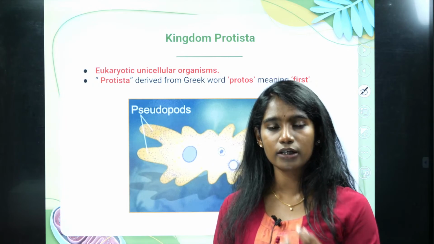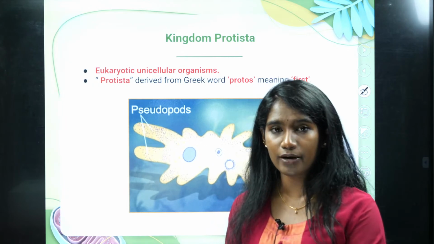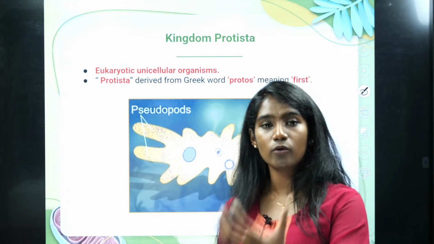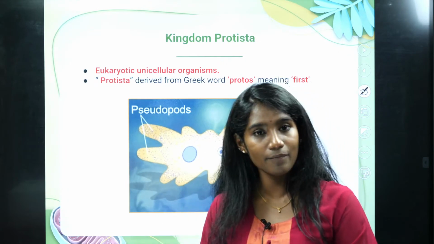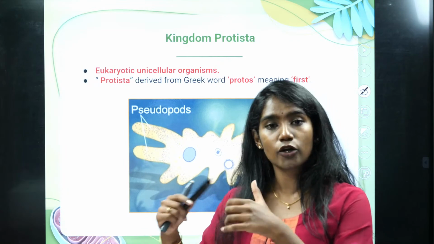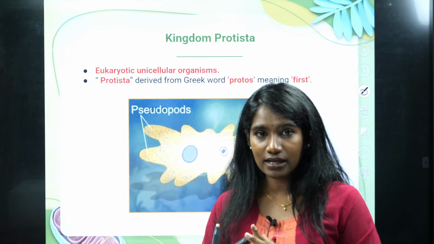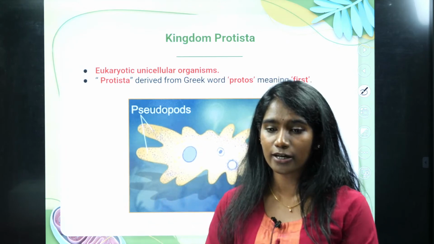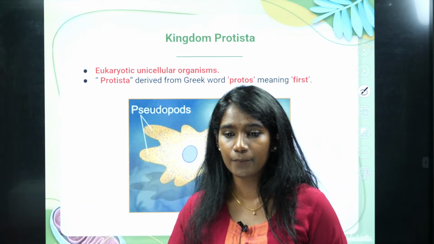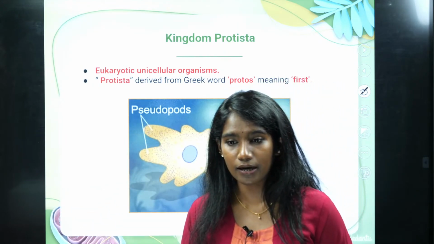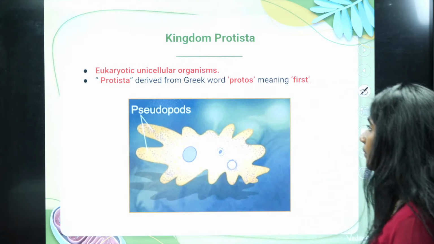With cell wall and mode of nutrition saprophytic, it falls under Fungi. With cell wall and mode of nutrition autotrophic, it falls under kingdom Plantae. And if it is a eukaryotic multicellular organism, the cell lacks a cell wall and the mode of nutrition is heterotrophic, then it falls under kingdom Animalia. Okay, fine.